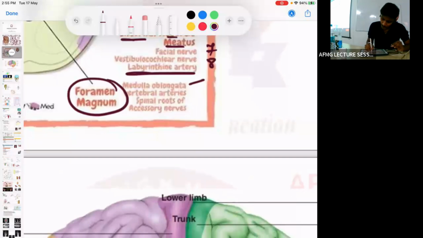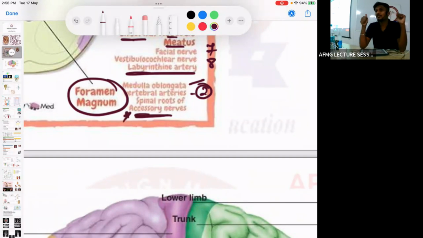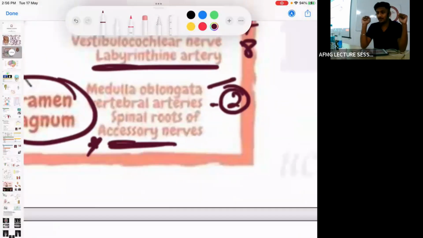Then next, one pair of vertebral arteries. There are two vertebral arteries, one pair, so don't get confused. So one pair or two vertebral arteries pass via the foramen magnum. And which nerve roots? The spinal nerve roots of the 11th cranial nerve, the spinal accessory nerve. Which two arteries? Vertebral arteries.